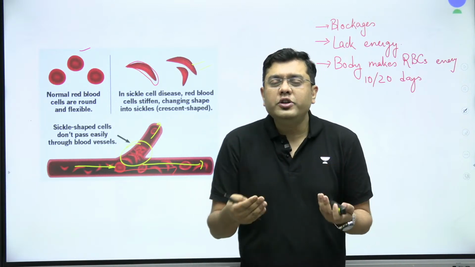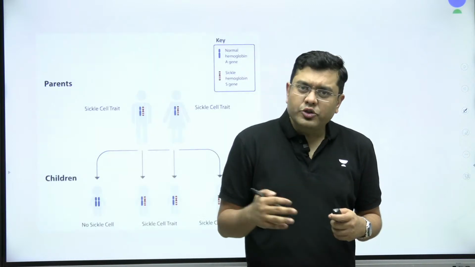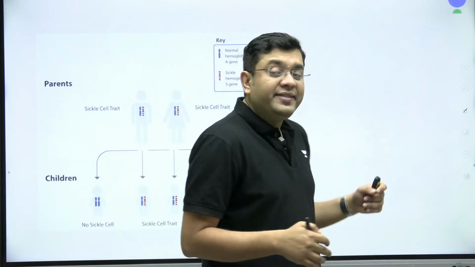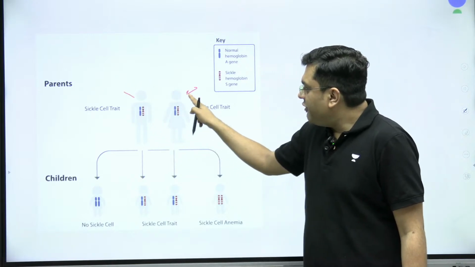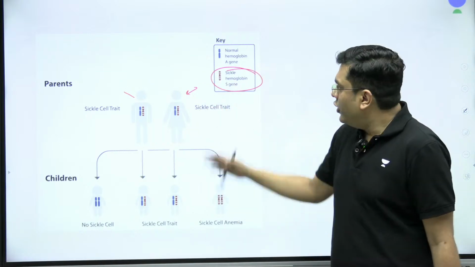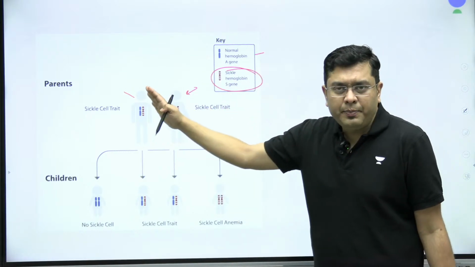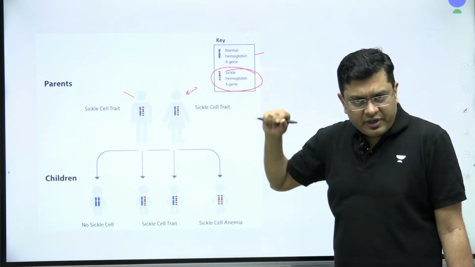Now, it is passed on genetically. It is not a communicable disease for that matter. It is passed on genetically in the sense that if you take a look at it, any of the parents may have a sickle hemoglobin gene. A normal hemoglobin is represented by the blue color, and the red color represents the hemoglobin which is defective.